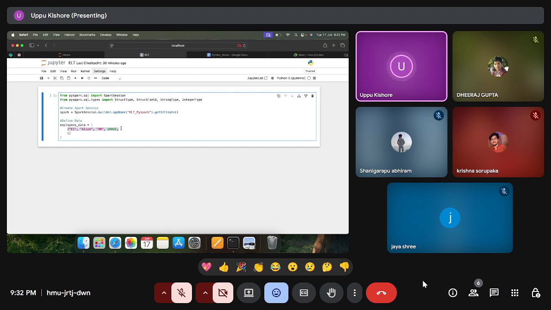What is this individual record known as in Python? Can anyone say? This individual record, what will we call this? Seems like no one remembered that. This is called a tuple. Tuple. Small parentheses mean tuple. Square brackets mean list, right?